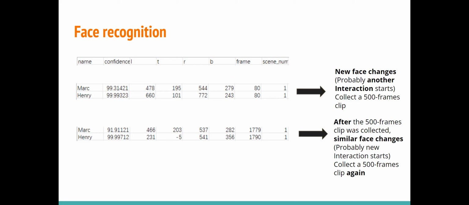In the fourth example, after the 500 frames clip was collected in the third example, similar face changes occur. This probably means that a new interaction starts, so we need to collect a 500 frames clip again.